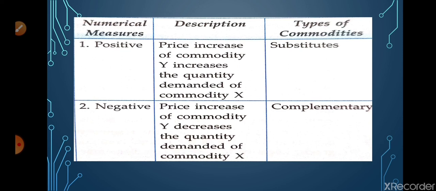Many other examples are there: car and petrol, bread and butter, which are used together. In the case of complementary goods, if the price of one commodity falls, then the quantity demanded for the other commodity will increase, and the opposite is true for substitute goods, where there is an inverse impact of the price of X on commodity Y. I hope these things are clear.